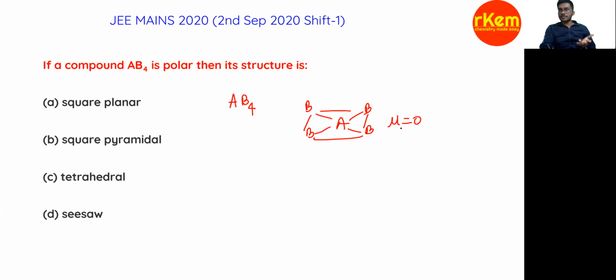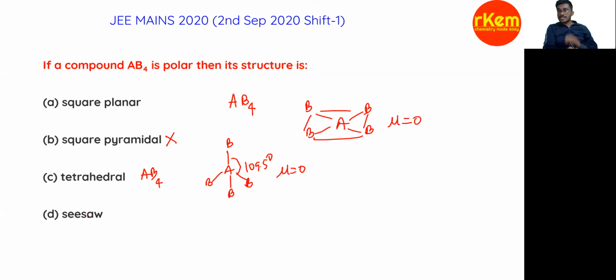It is non-polar. Square pyramidal cannot form with AB4, so you can directly eliminate that option; AB5 can form it. Tetrahedral, again, is symmetrical. AB4 tetrahedral is symmetrical, bond angle is 109.5, and dipole moment is 0.